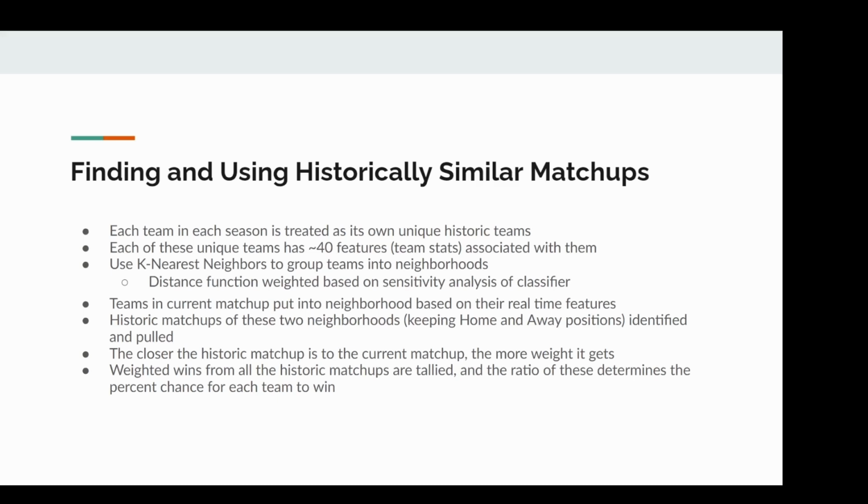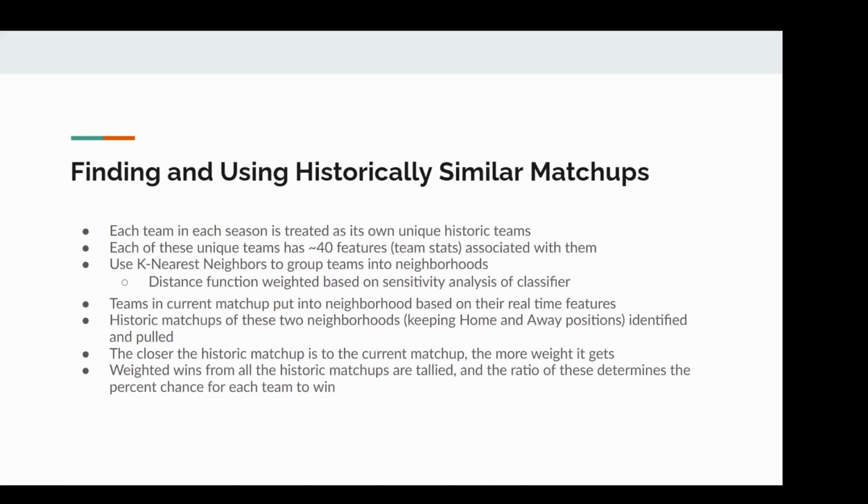Then we took current matchups with up-to-date features for the home team and away team. And we looked historically for matchups where home teams from the neighborhood of the home team were playing away teams from the neighborhood of the away team. We gathered these up, and then for the matchups themselves, we measured how close the historic matchup was to ours based on the distance function we used to build the neighborhoods in the first place. Then the ones that were closer got more weight.